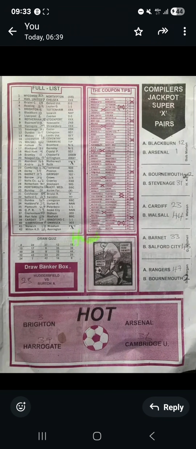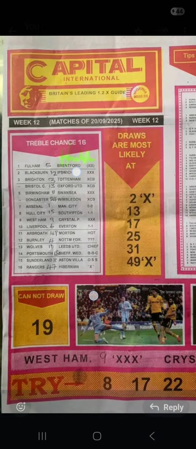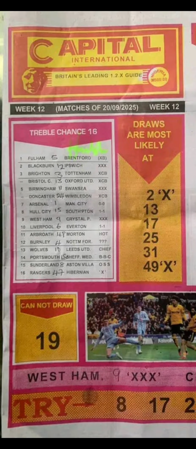So if we come to capital fully, terrible chance 16. Now you will notice that this 49 will actually be taken to this position, and that game 11 will be brought here. So two of them will either form a pair or play us two draws. In week 12 we played 4 and 49, so I don't know if it will play again this week, but do well to make use of it.